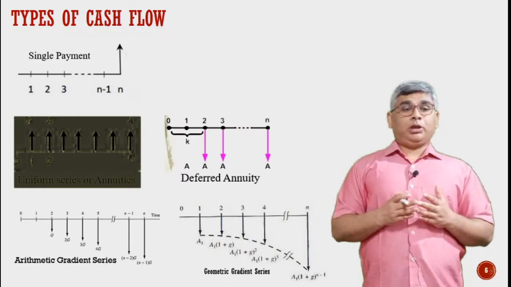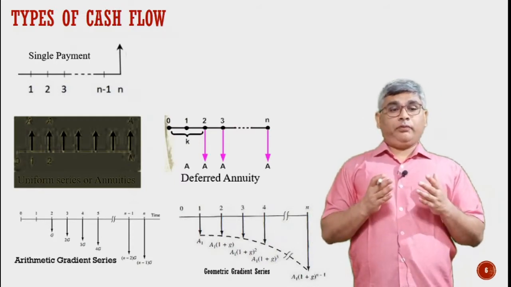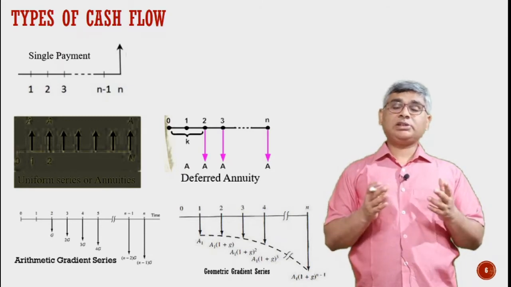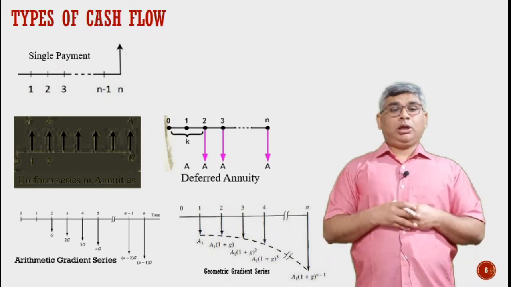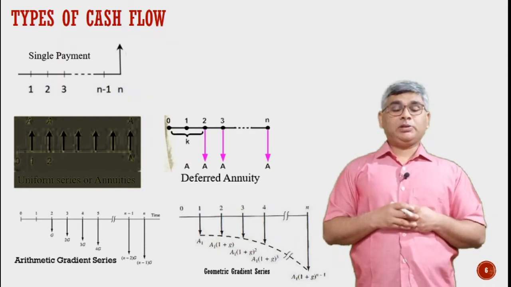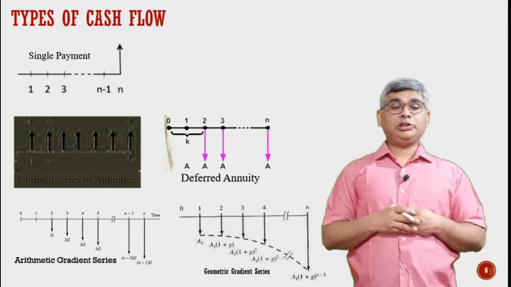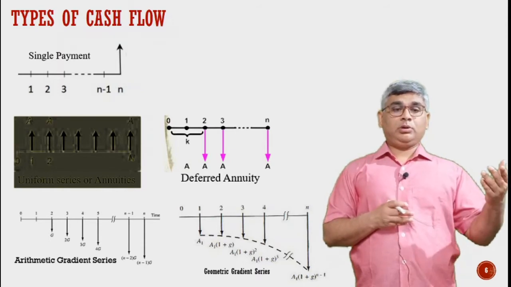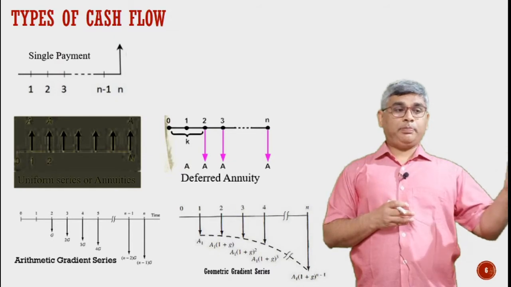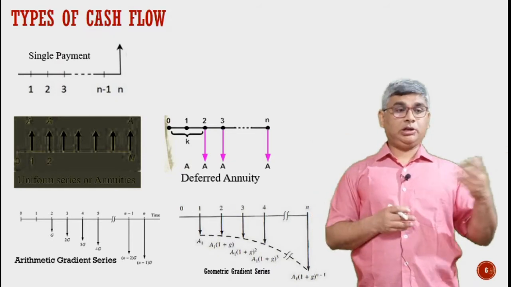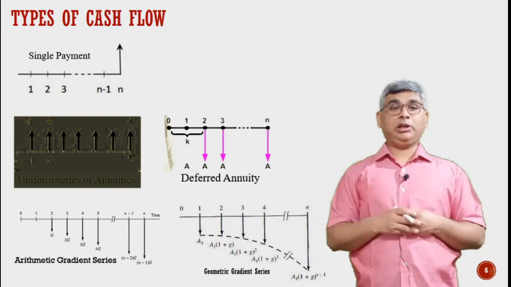Generally speaking, we have some standardized cash flows. These standardized cash flows basically help us to find out the relationship between various worths, like what is the relationship between present worth and future worth, and what is the relationship between present worth and annuities.